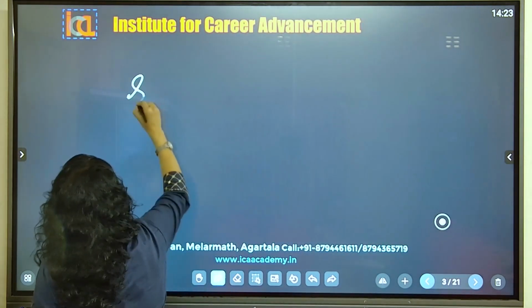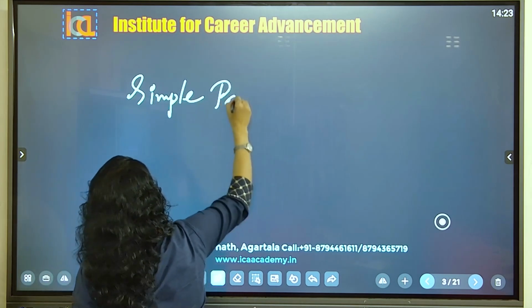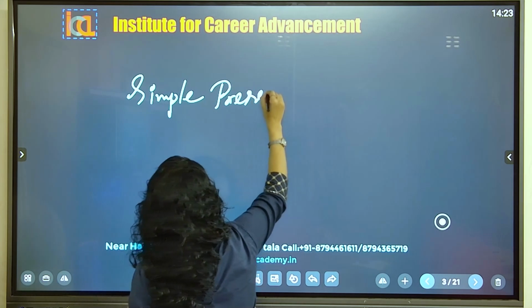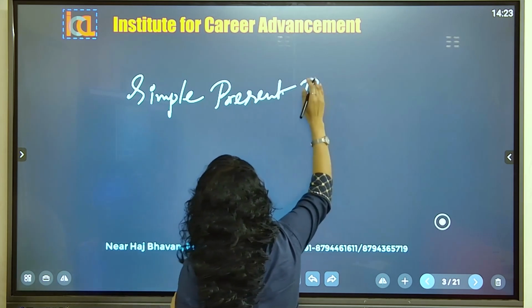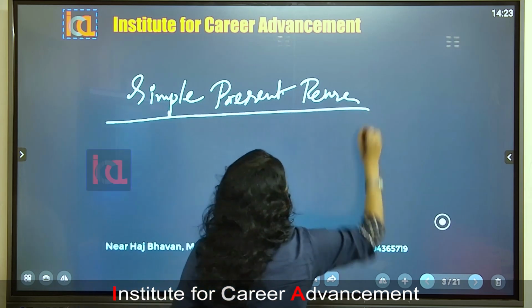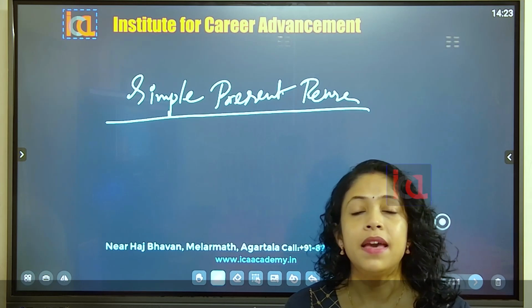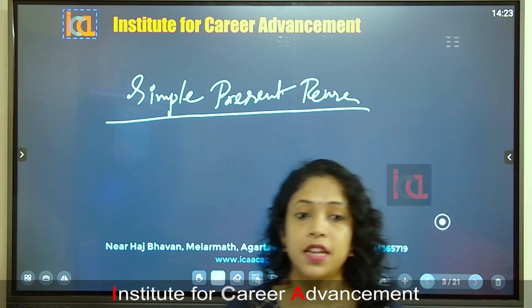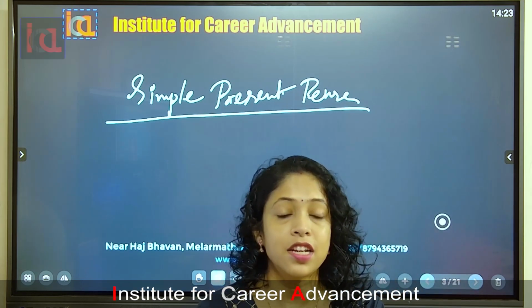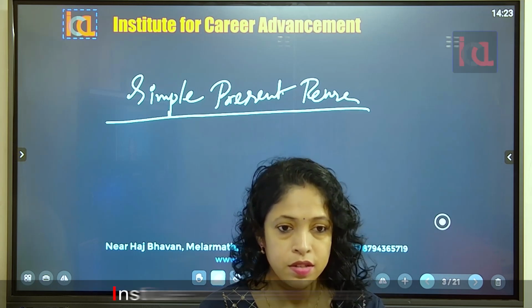Now let us go to first simple present tense. What is simple present tense? Now basically simple present tense means the action that we do every day, habitual work, that is called.